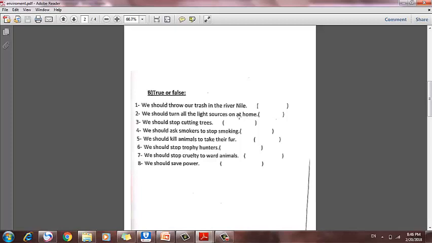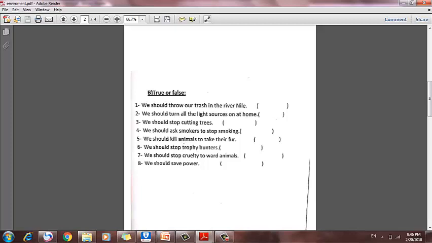We should ask smokers to stop smoking. True. We should ask them to stop smoking, to stop polluting our air. We should kill animals to take their fur. Wrong. False. We should take good care of other animals. We should stop trophy hunters. We should stop hunters who took the valuable animal parts as trophies, as gifts and awards.